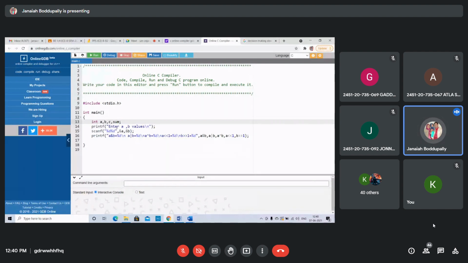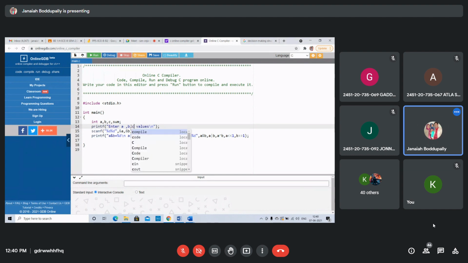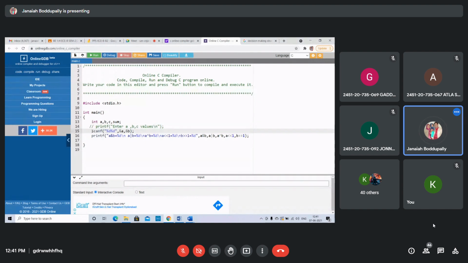Enter A, B, C values. You can directly give them, or otherwise no need to give this. I will explain both. Just take it as this. Scanf also you don't want. You can go directly.